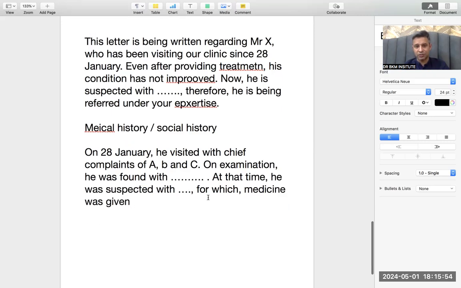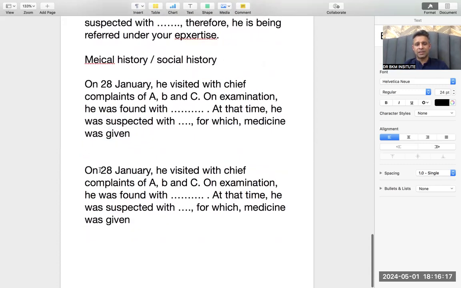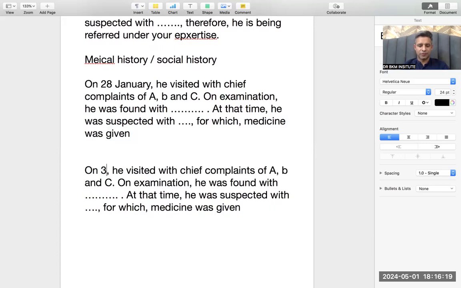Main thing I want to teach you is tenses. Was plus third form, was plus third form, was plus third form. Only in the first line it can be active because the patient comes by himself. Rest is all passive. On examination, he was found with this at that time. Visit letters are very simple because this is the first visit. Suppose if I have to write a second visit on 30th, then I will say on 30th February.